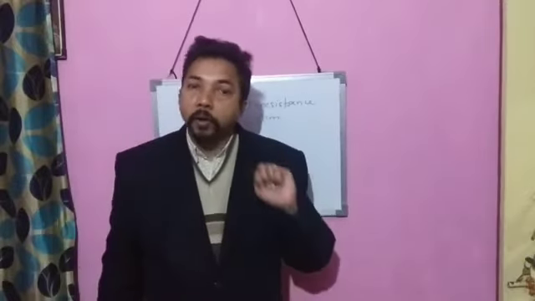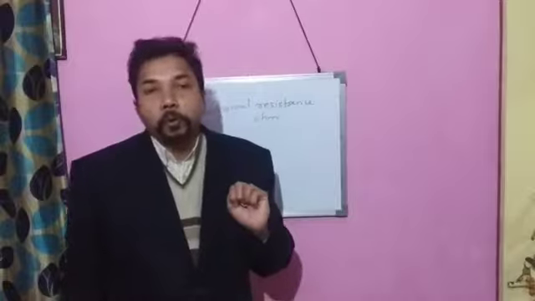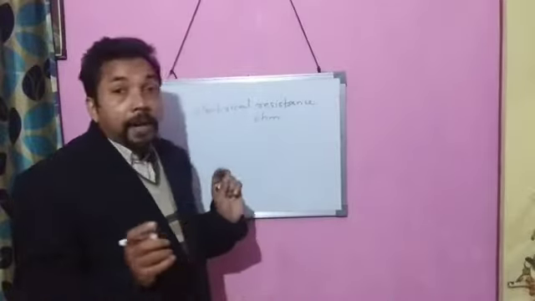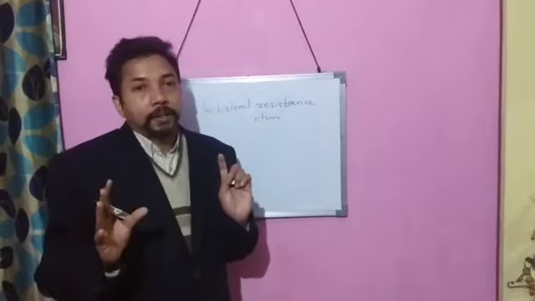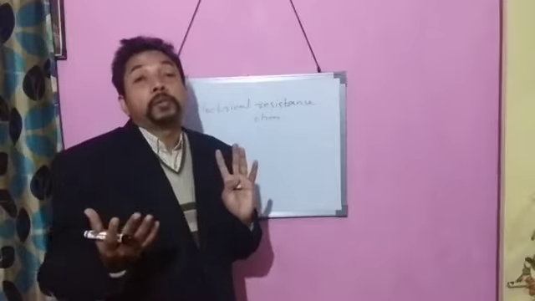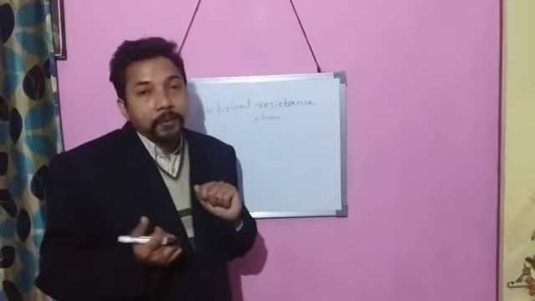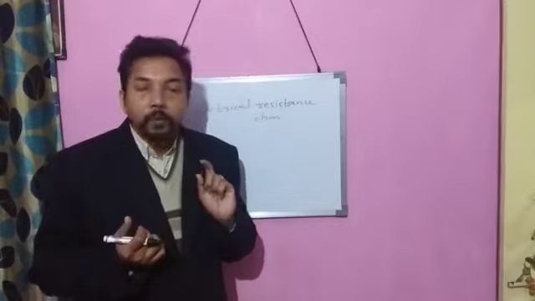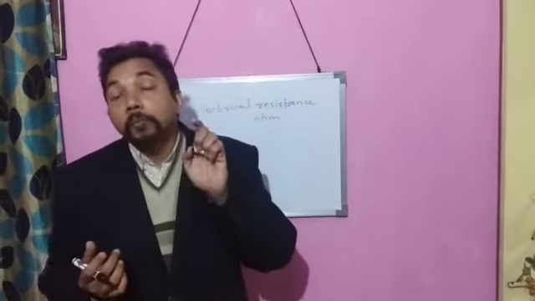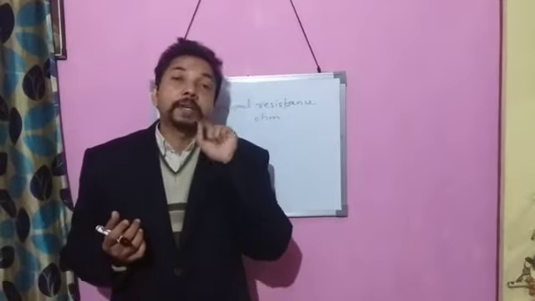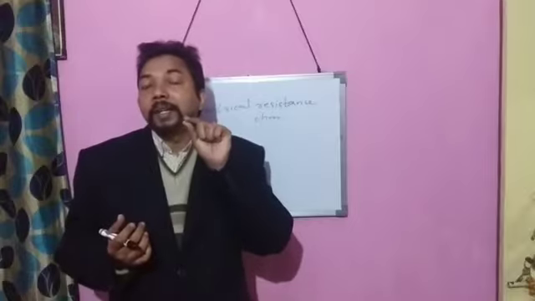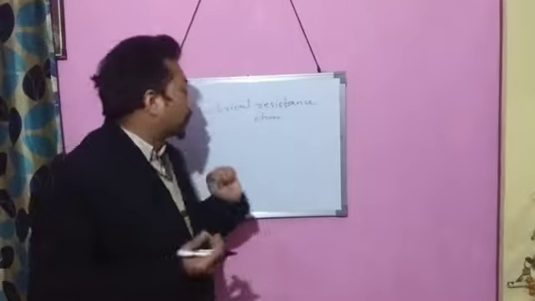So there is one law also related with this, Ohm's law. So what is Ohm's law? Ohm's law states that the current flowing through a conductor is directly proportional to the potential difference across its ends, provided the temperature and physical conditions remain constant.